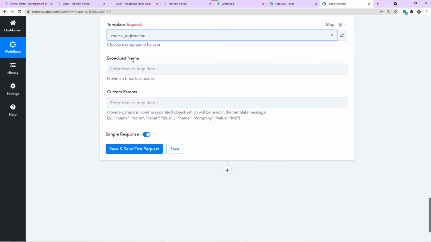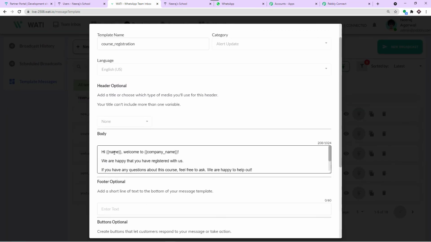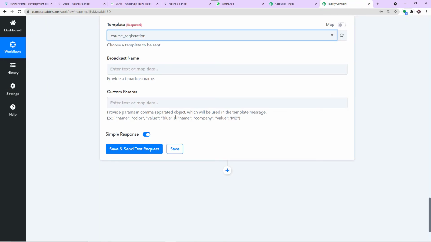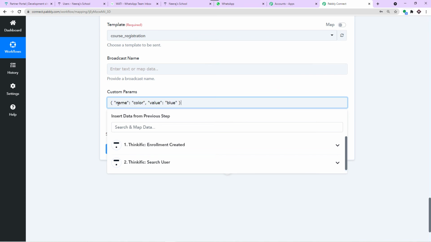Now we are just going to ignore broadcast name for a while. We are going straight into custom parameters. These are the parameters or variables we have: name, company name, and the website URL. So we have three of them. Let's start with the first parameter, that is the name. This can be a bit confusing, but don't panic, it's very easy. I'm just going to copy this code. After that, I'm going to paste it here.